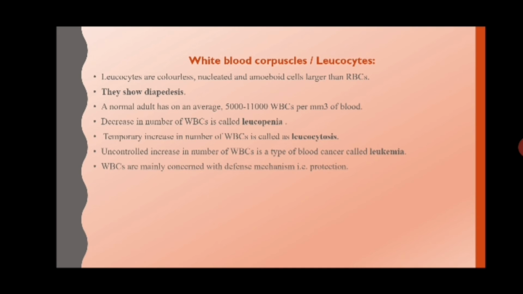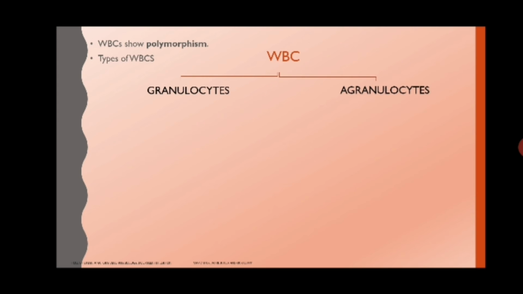There are many kinds of WBCs. We are going to see about the different kinds of WBCs. Now, the main two kinds of WBCs, what are those? They show polymorphism. That means many forms are present. And the main two forms in which they can be divided are granulocytes and agranulocytes.